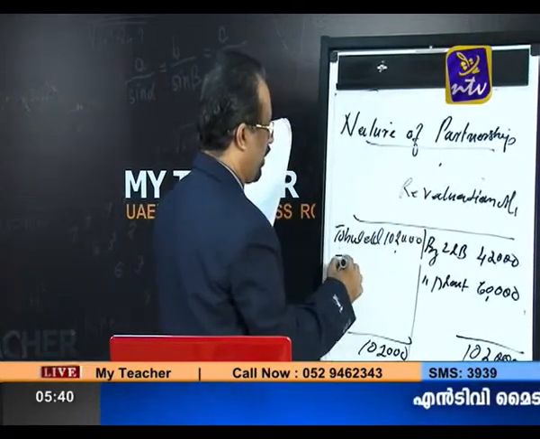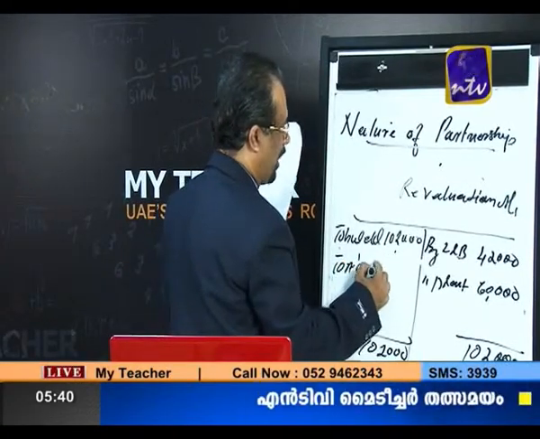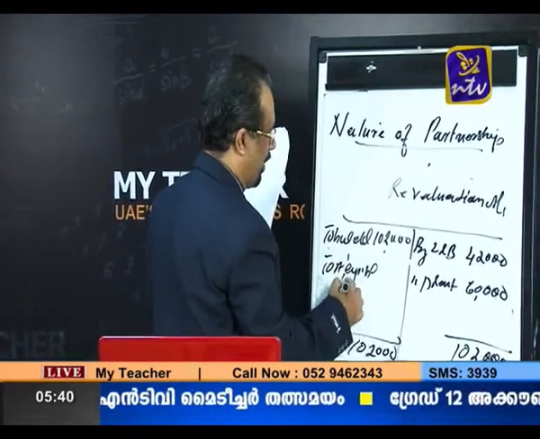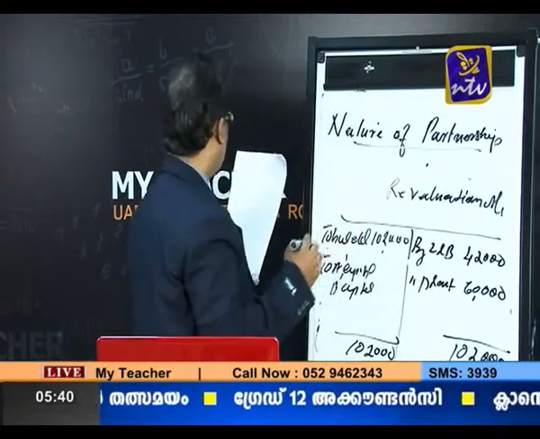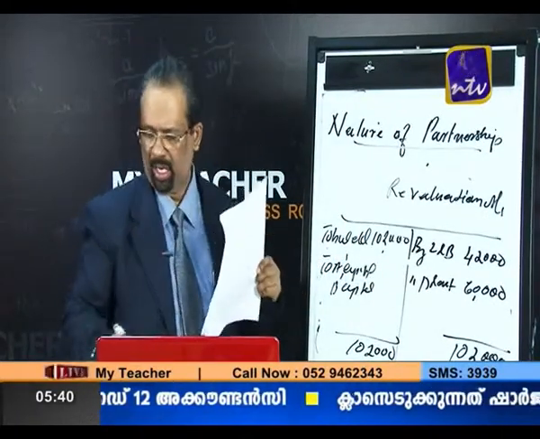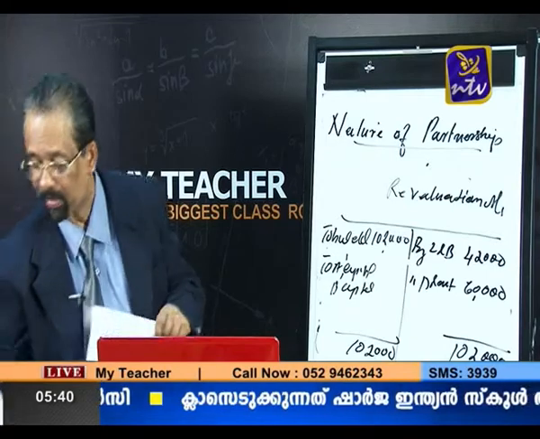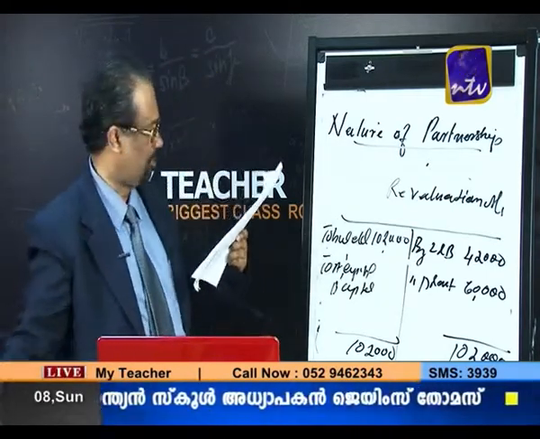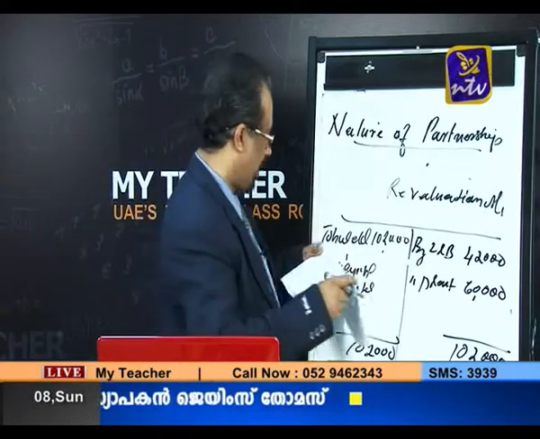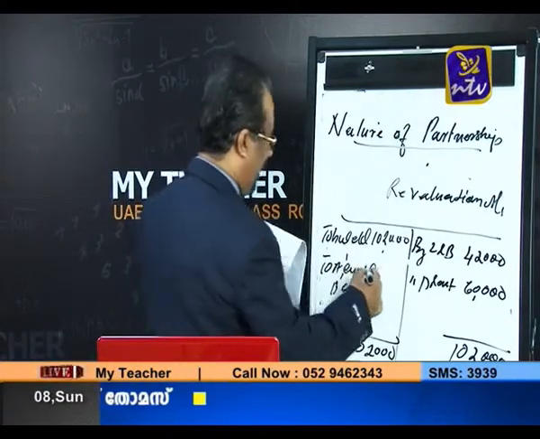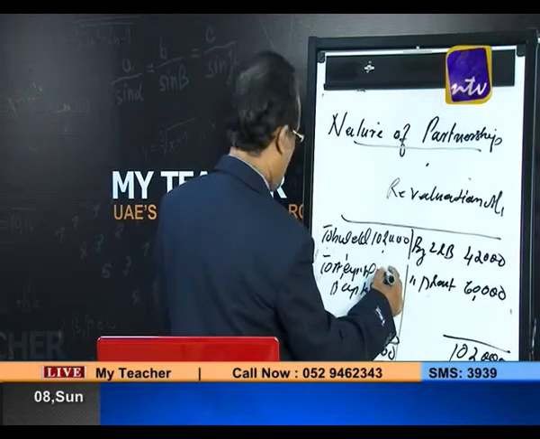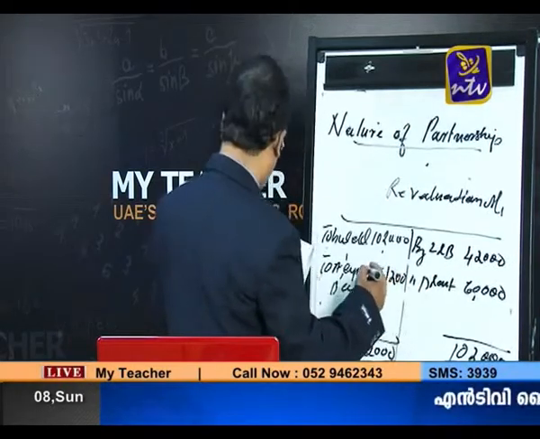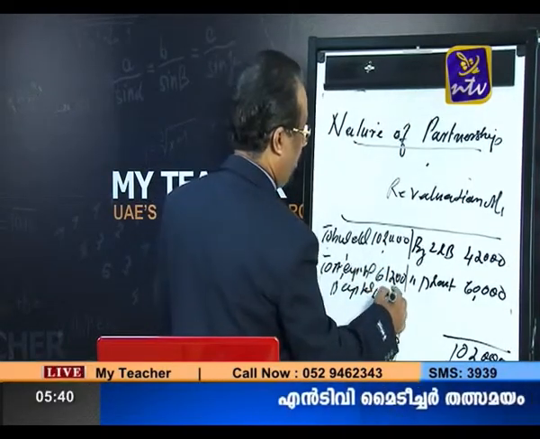That means your profit is transferred to Kalpana's capital and Kaniga's capital on the basis of their old ratio. The profit is divided 3:2, so the amounts will be 61,200 and 40,800.